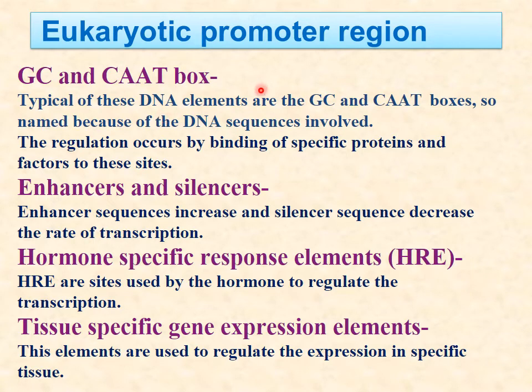Then other promoter elements are the CAT box, which is typically a DNA element, and the GC and CAAT boxes, also named as DNA sequences involved. The regulation occurs by binding of specific proteins and factors to these sites. Then there are also enhancers and silencers. Enhancers increase the rate of transcription, whereas silencers reduce the rate of transcription.